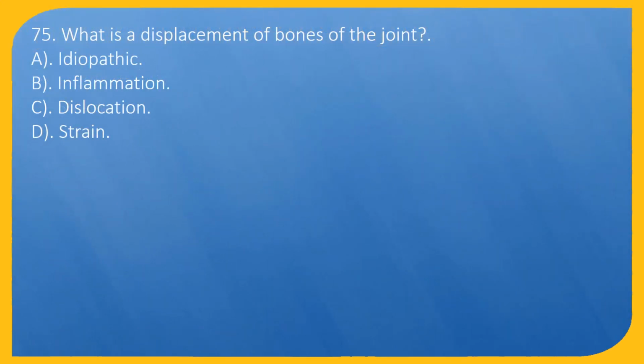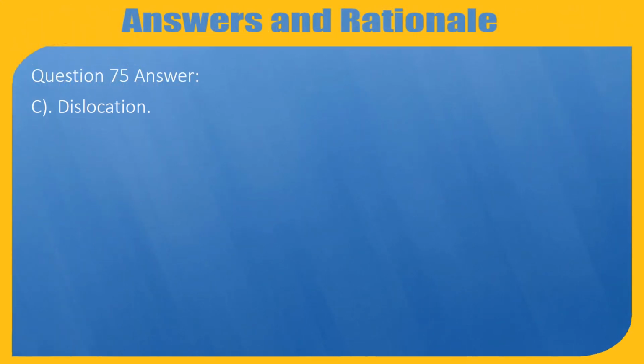Question 75. What is a displacement of bones of the joint? A. Idiopathic. B. Inflammation. C. Dislocation. D. Strain. Question 75. Answer: C. Dislocation.